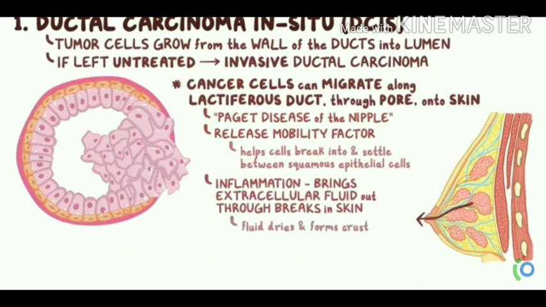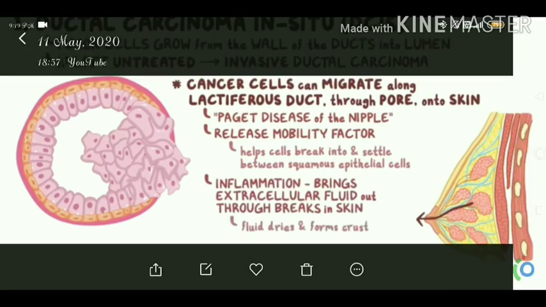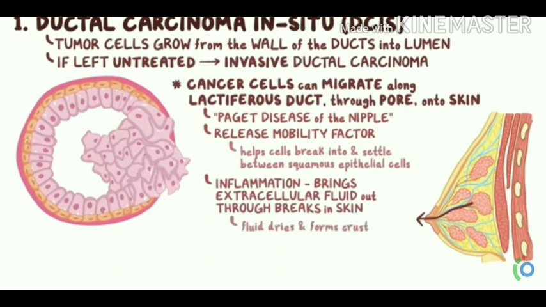Also, cancer cells from this ductal carcinoma in situ can migrate along the lactiferous ducts through the pore onto the skin over the nipple. This condition is called Paget disease of the nipple.